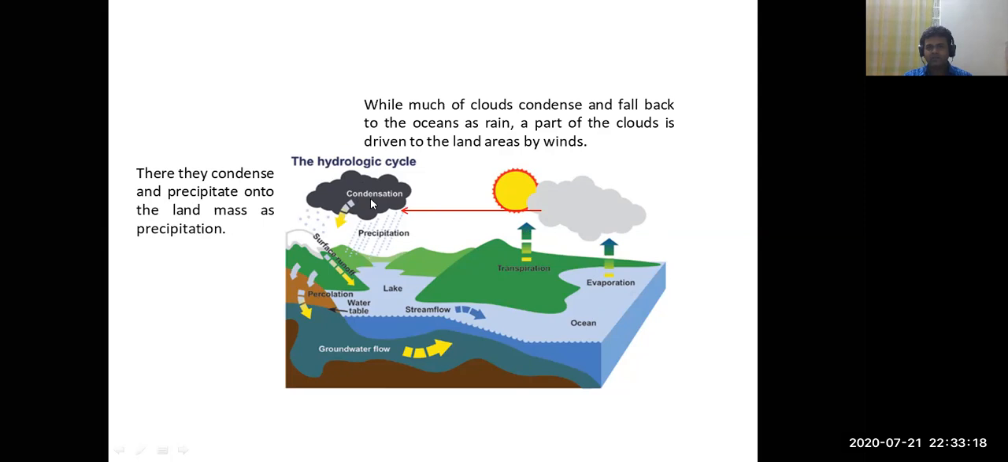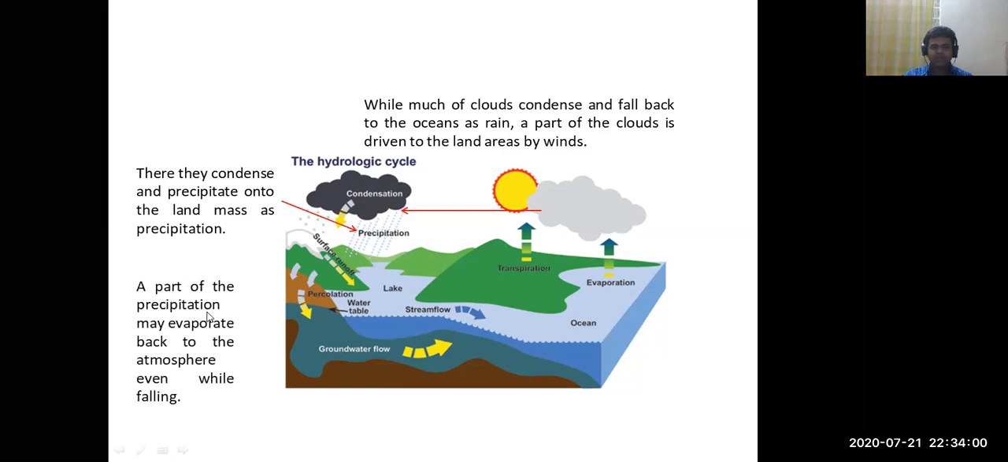What is this condensation process? When the vapor phase or gaseous phase converts into the liquid phase, the process is called condensation. So here the condensation takes place. Because of this condensation, the precipitation happens. So after the clouds are driven, the condensation process takes place and the precipitation occurs on the land surfaces.